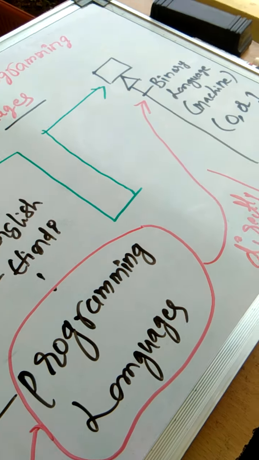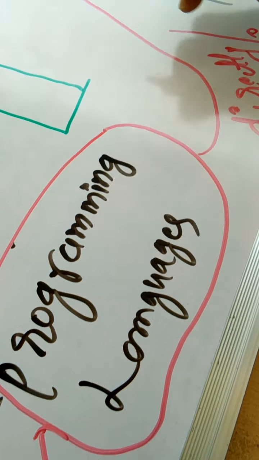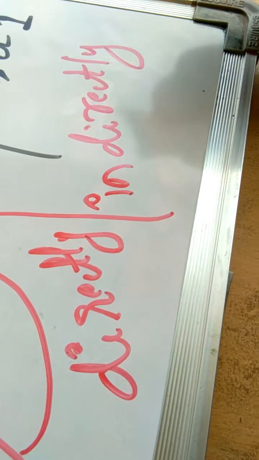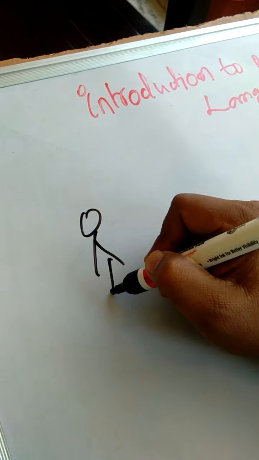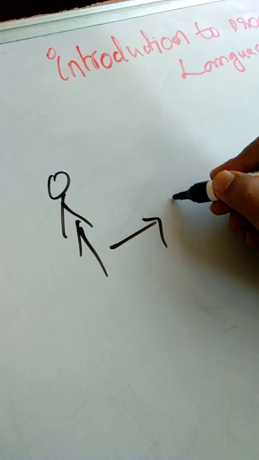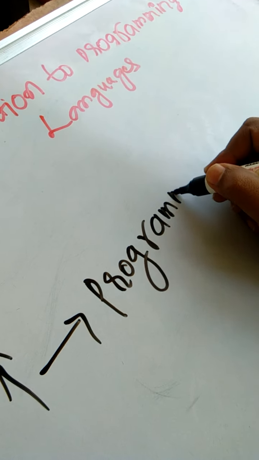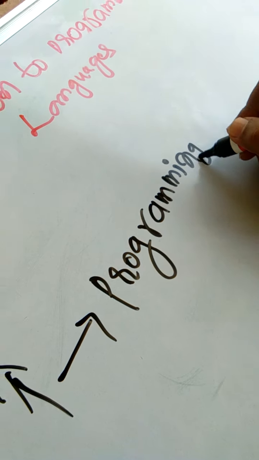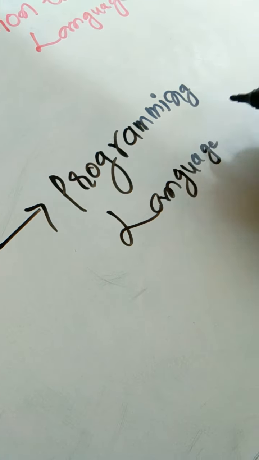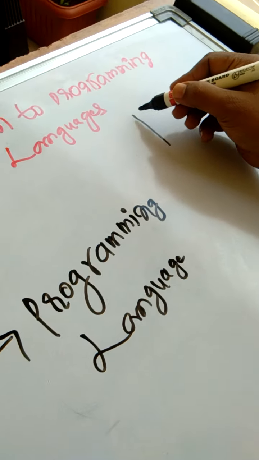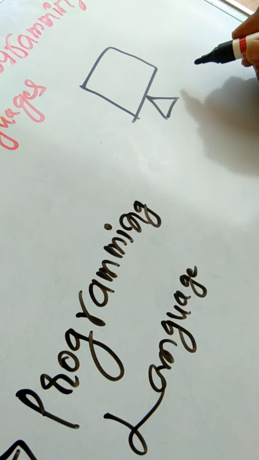Okay, fine. Let us see how this programming language will be understood by the computer directly or indirectly. Fine guys. So now we come to know that users will be using a programming language. Of course, so far you don't know what is a programming language, but computer understands only binary.